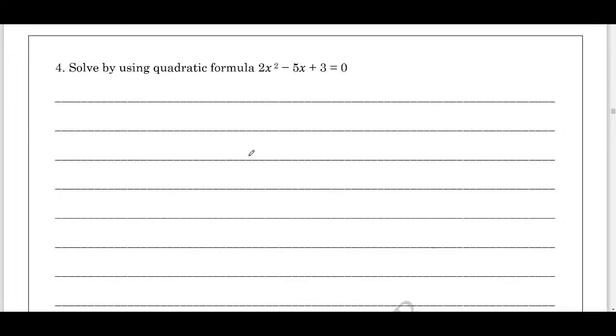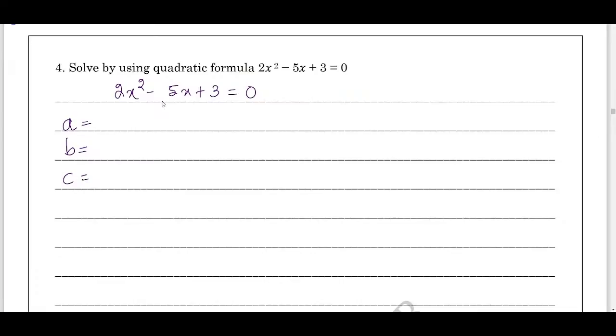Moving to next question, very important and definite question. I am seeing this solving a quadratic equation by quadratic formula. This is a very important and definite question. Students, first step is again write down the given quadratic equation, 2x square minus 5x plus 3 equals 0. This is the quadratic, it's in the standard form. In case the equation is not in the standard form, convert it into the standard form.